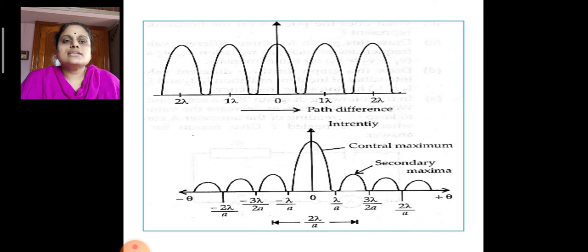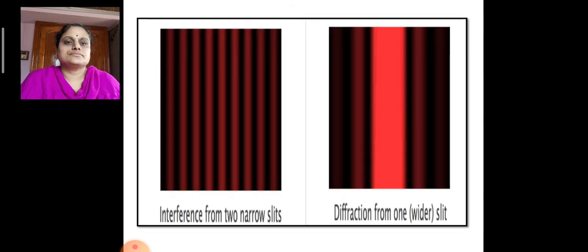Whereas in the case of the diffraction pattern, the central fringe is more intense compared to the other secondary maxima, and intensity goes on decreasing as we move away from the central maxima. These are the interference fringes and diffraction fringes that we obtain on a screen.